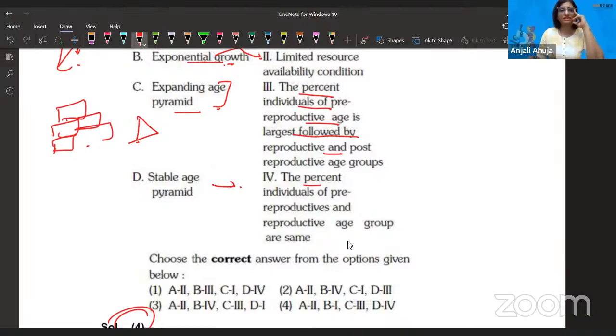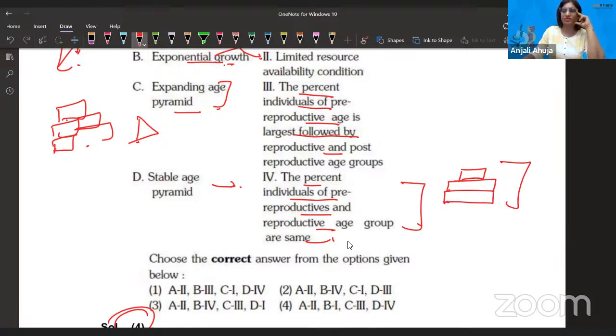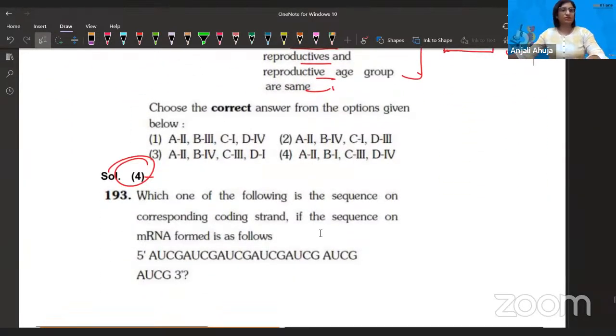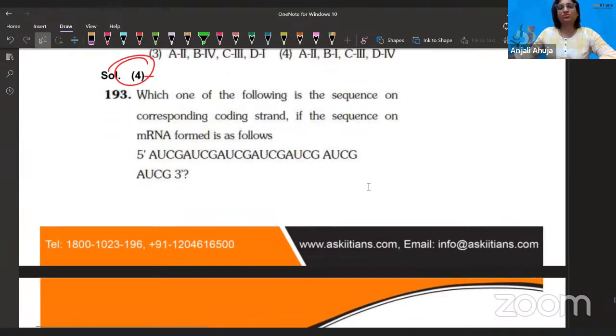So the percent stable है. The percent individual of pre-reproductive and post-reproductive are same. That's true. क्योंकि यहाँ पे post-reproductive का काउंट मैटर नहीं करता, बट जो नीचे वाला reproductive है, post-reproductive है, that is almost similar. तो हाँ, I hope you understood this question guys, अगर तुमने पॉपुलेशन जेनेटिक्स बहुत अच्छे से पढ़ा है तो. अच्छा, anyways, let's solve the next question.